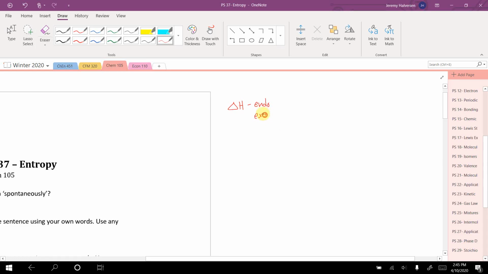In general, we like to say that things tend to go to a lower level energy state if possible. Things like to get to as relaxed a state as possible. According to enthalpy, things that are exothermic release heat and therefore get to a lower energy state.